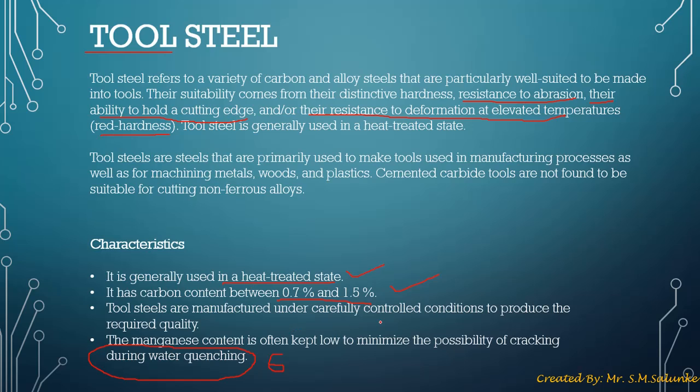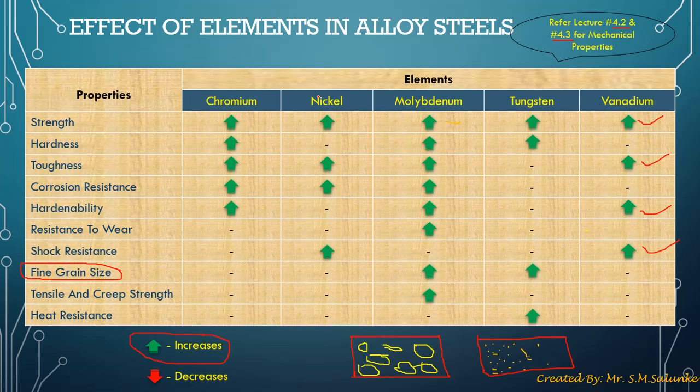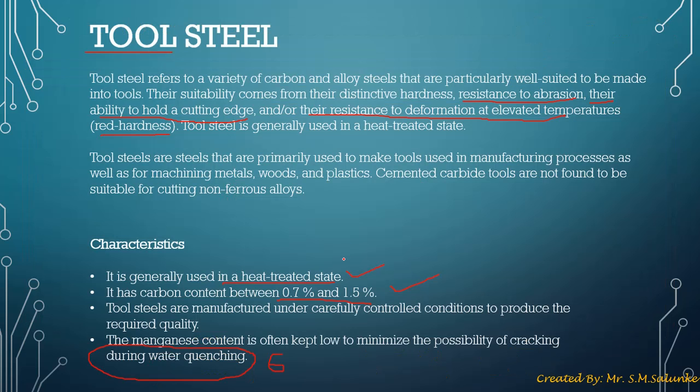This concludes part 1 of our 3 part lecture series of lecture number 9, focusing on effects of alloying elements in tool steel. In the next unit we'll look into various types of tool steel. As of now, just go through these tables, find out what the different mechanical properties are using lectures 4.2 and 4.3, and how these various alloying elements affect the mechanical properties of steel. Thank you. Next lecture we'll look into different types of tool steel.